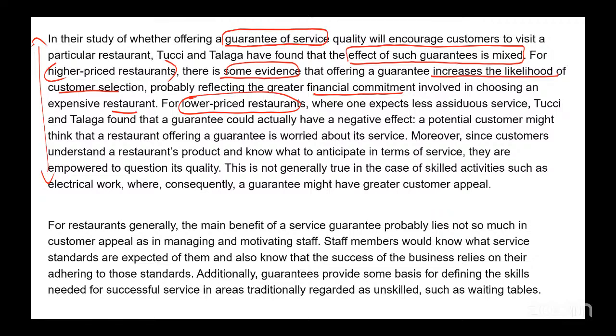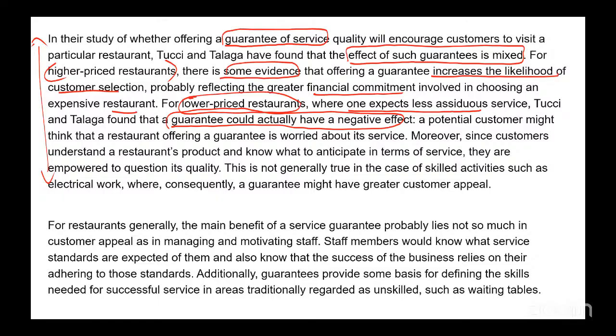where one expects less assiduous service. Less assiduous means they're not laboring that hard to make you feel special. It is a lower priced restaurant. You understand what your expectations are, entering a lower priced restaurant, your expectations are not that high. Tucci and Talaga found that a guarantee could actually have a negative effect. In higher priced restaurants, it works a certain way. It might just increase the likelihood of customer selection. But in a lower priced restaurant, it works in the opposite way, could actually have a negative effect.